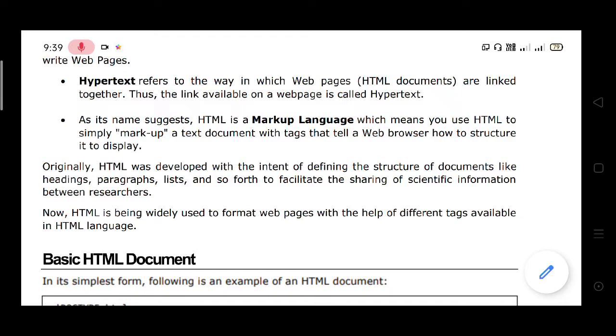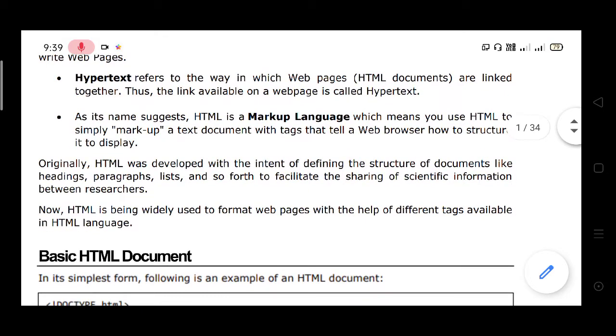The Word document automatically saves as the web page, and the tags are automatically prepared. Here HTML simply marks up a text document with tags.